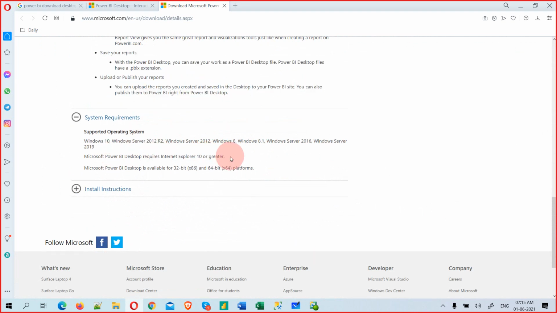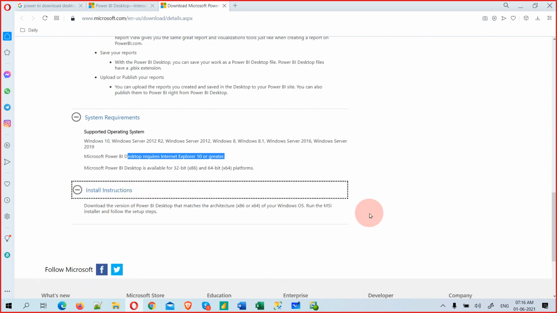And we should have Internet Explorer 10 or above. Now Internet Explorer service is actually officially stopped by Microsoft. Instead you have Edge. Edge is Microsoft's browser, it has replaced Internet Explorer, and it is trying to compete with Chrome. Chrome is from Google, and Edge is from Microsoft. Mozilla is another company, Opera is from another company, Brave is from another company. These are all browsers, the gateways to the internet. Installation instructions, I think nothing to worry about.